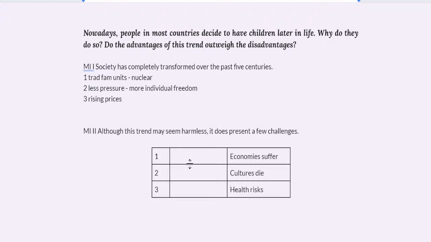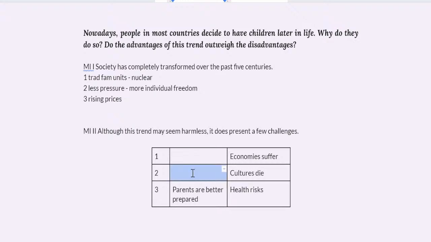So, okay. One aspect, of course, is that parents are better prepared. You're not a 20-year-old still developing yourself, right? Because the brain isn't even fully developed until you're 25 years old. Did you know that? And people back then were having kids at 18, 19, 20. You're a child yourself and you're having children. But then there's health risks, right? Having fewer children, it's good, it prevents overpopulation.